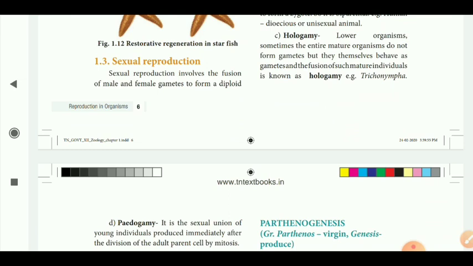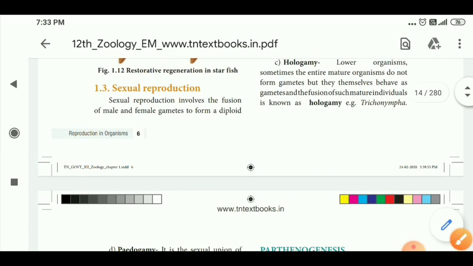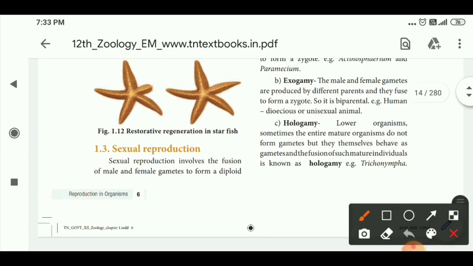Okay, so next is hologamy. What is hologamy? It mainly occurs in lower organisms. The entire mature organism does not form gametes. So these organisms themselves form gametes and fuse with mature individuals to form young ones.